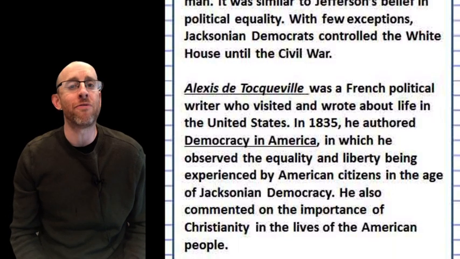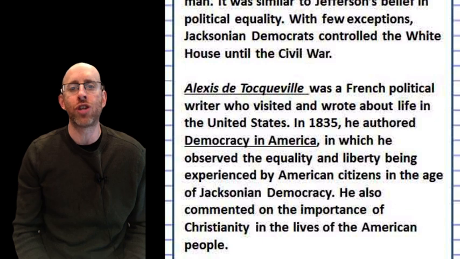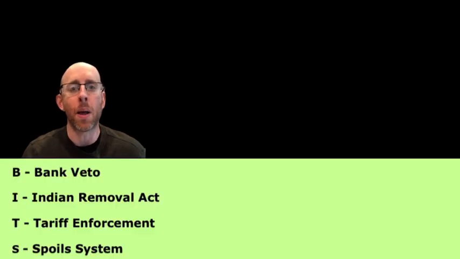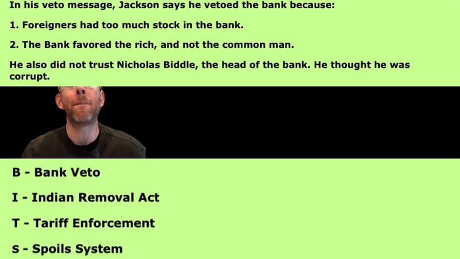You need to know 4 very important things about Andrew Jackson. It spells out the word BITS, B-I-T-S. B, he vetoed the Bank of the United States. He thought that the recharter would only benefit foreigners who invested in the bank, as well as the wealthy.